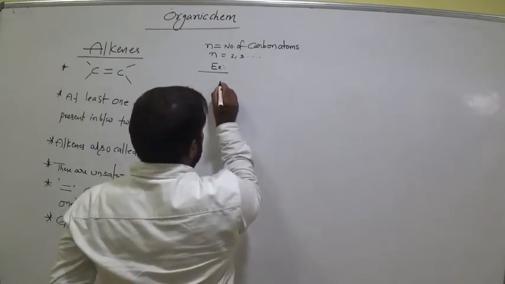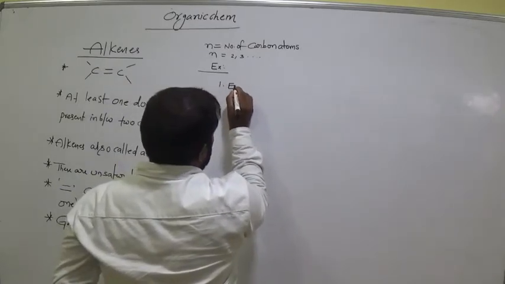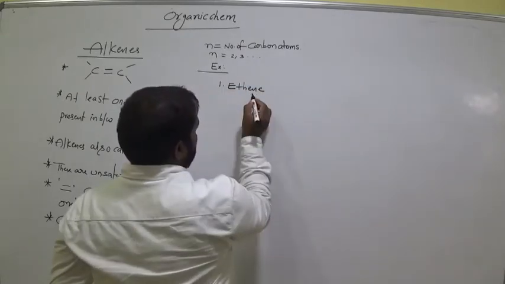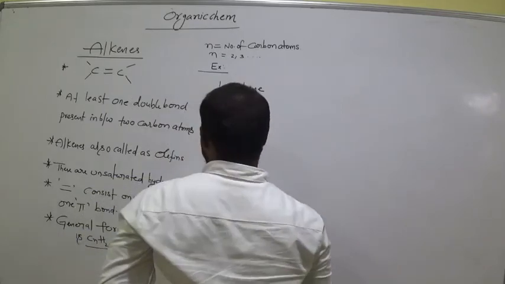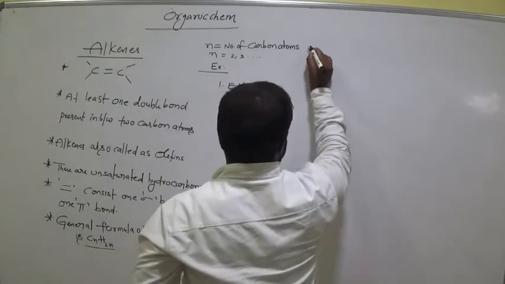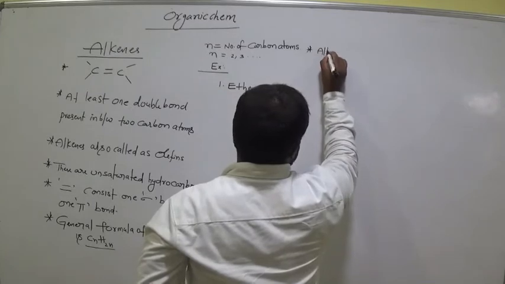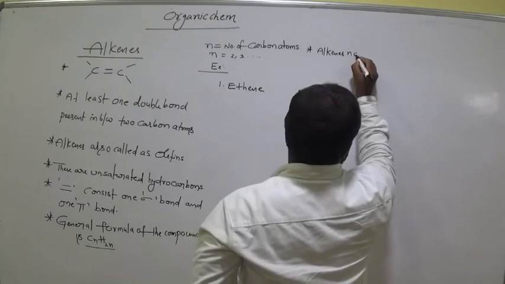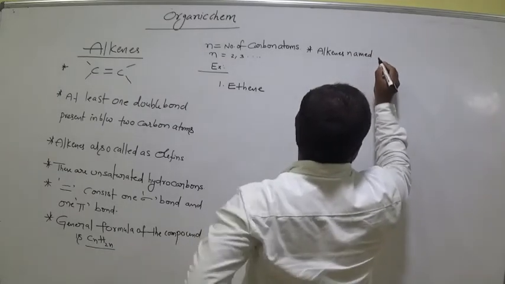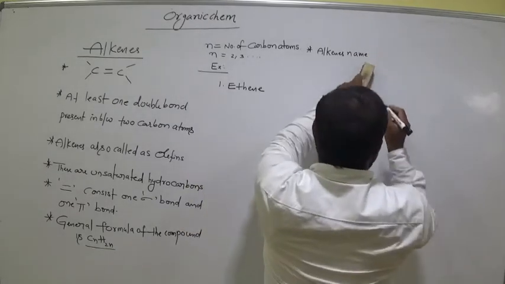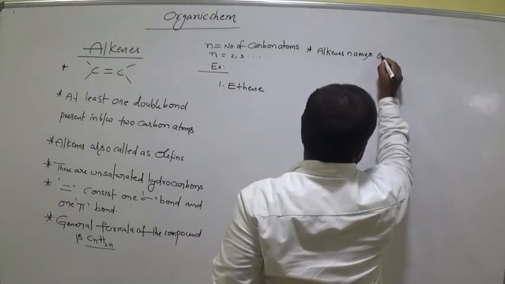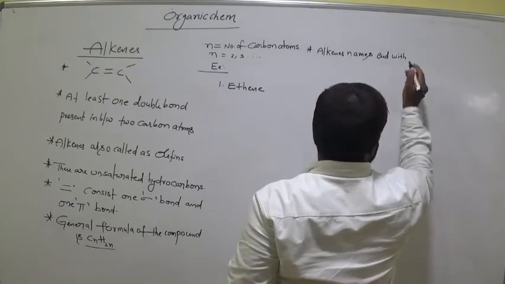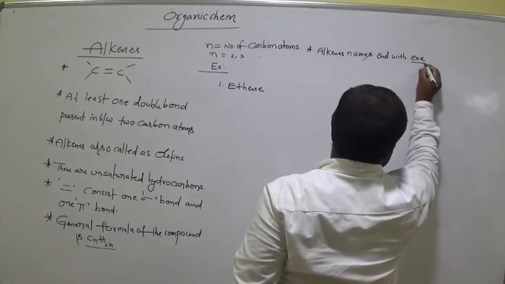First one, ethene. Ene is there, am I right? And one more important point here: alkene names end with ene.